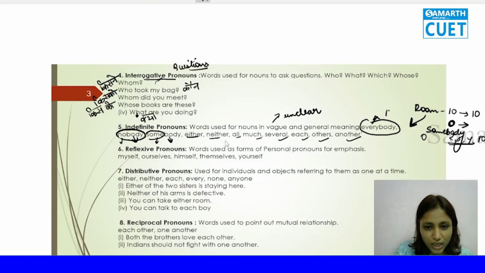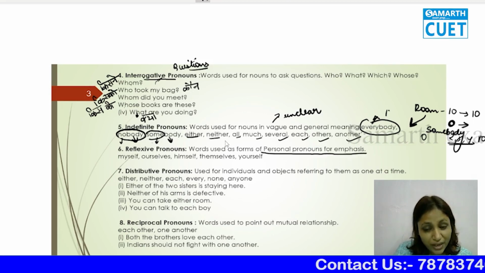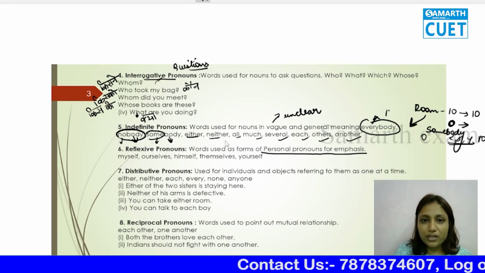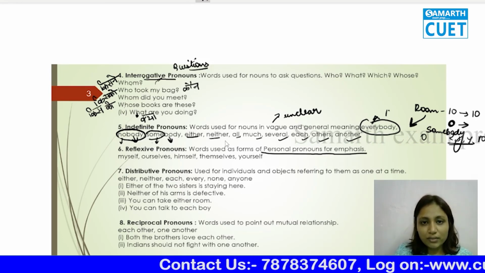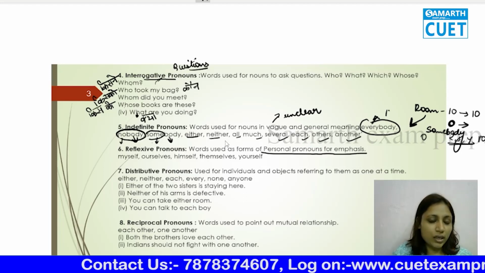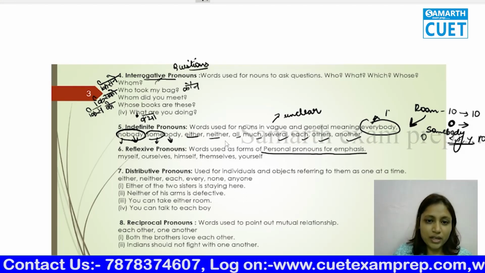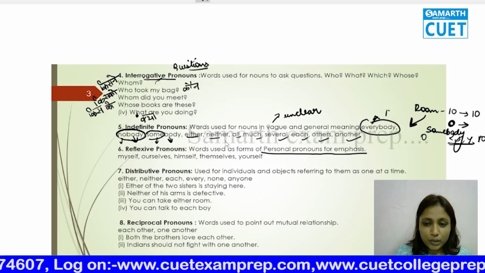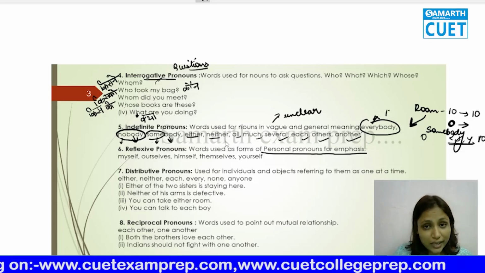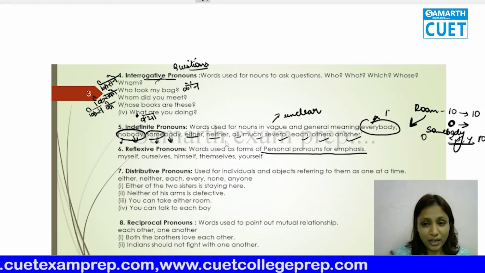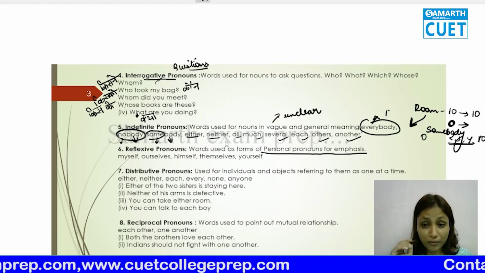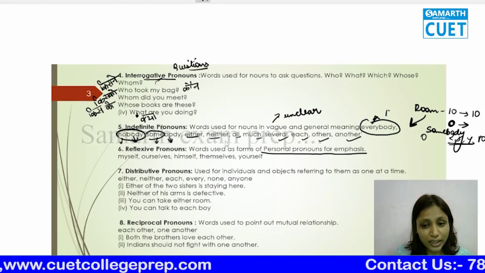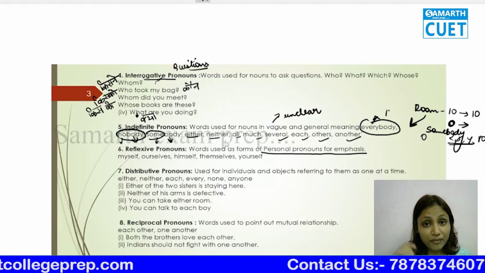Reflexive pronouns. Reflexive means they are used as forms of personal pronouns for emphasis. When you have to put emphasis on something, do it. If I tell you do it, that means tum kar, you do it, or kar lo ye kaam. And if I tell you do it yourself, I'm putting emphasis on yourself, that means you have to do it yourself, without any help. So we are going to put emphasis there.